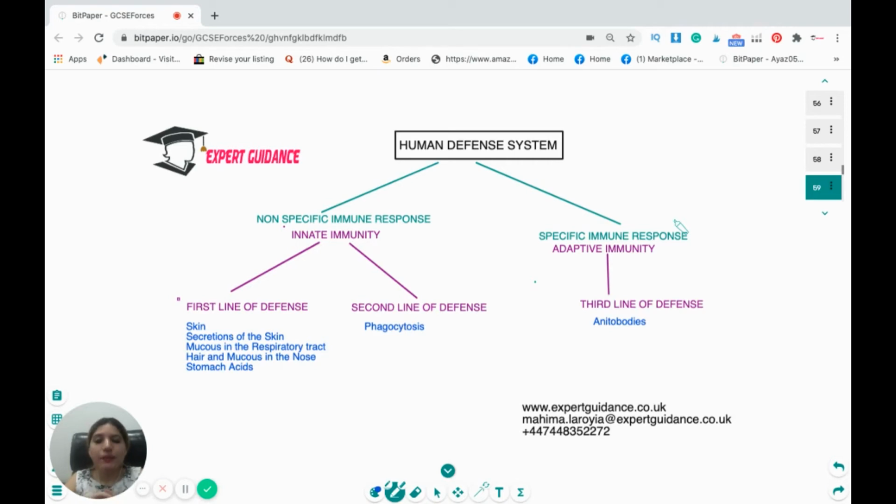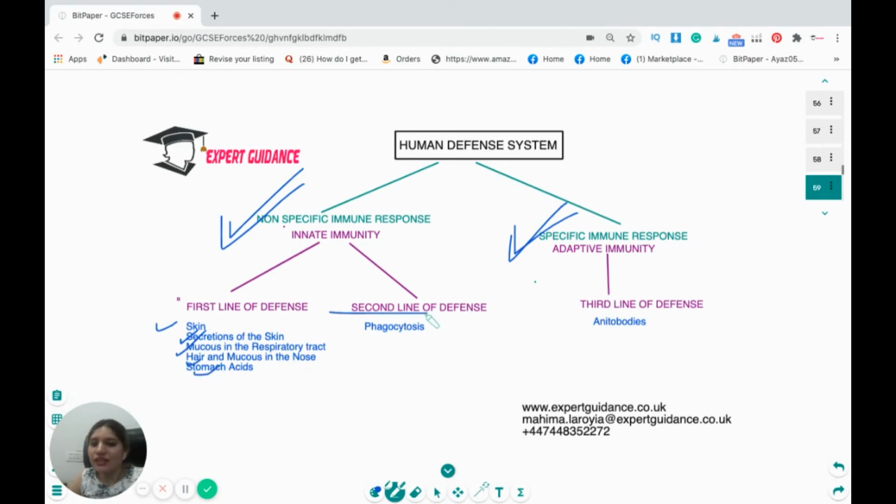It works because humans have their own defense system, and we can classify the defense responses in humans into 2 categories: the non-specific immune response and the specific immune response. In non-specific immune responses, no matter whether the disease is just a small dust particle or a big deadly virus, the first line of defense works the same way. So these are the skin, secretions in the skin, the mucus in the respiratory tract, the hair and the mucus in the nose, and the stomach acids.